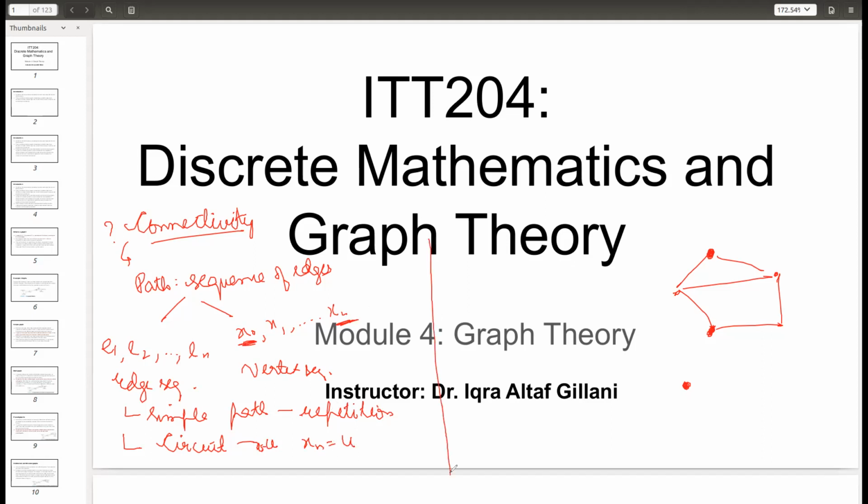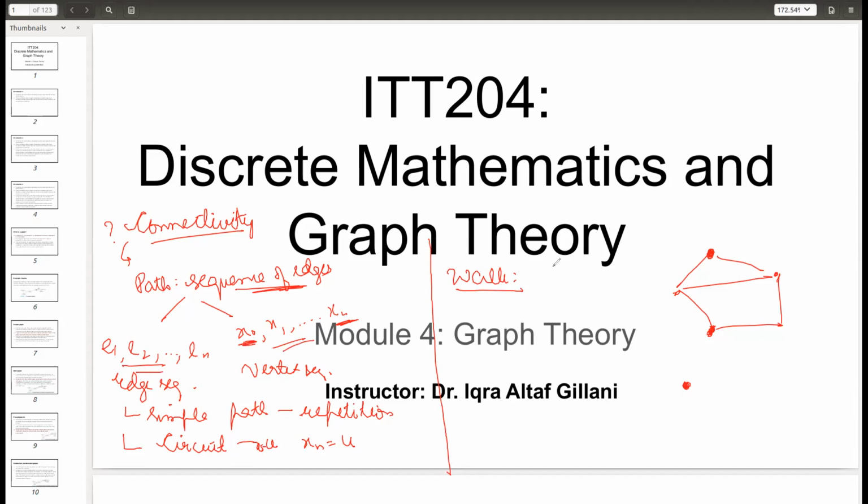And along these parallel lines, we had another terminology to represent the same path, which was known as a walk. A walk is again a sequence of edges, but the difference is in terms of representation. How do we represent a walk? Path we represent either as an edge sequence or a vertex sequence.